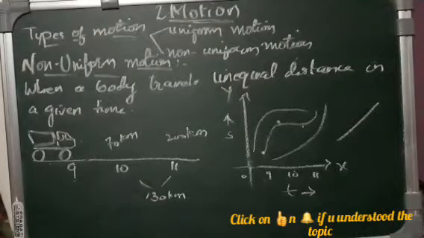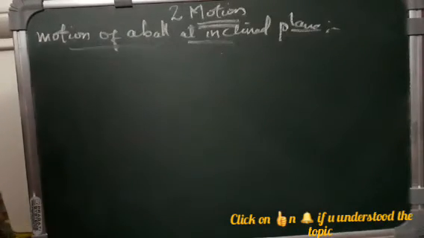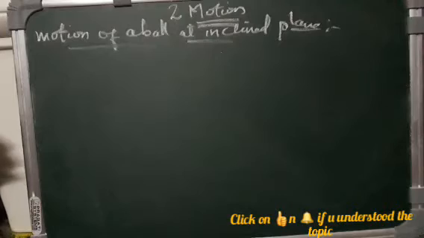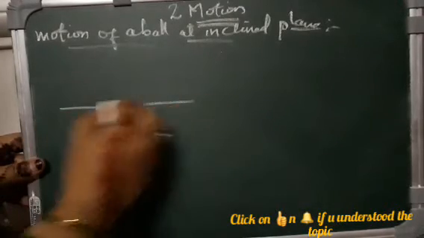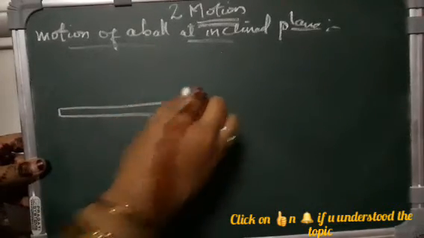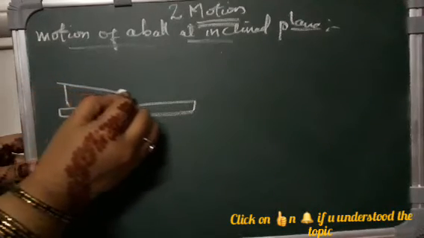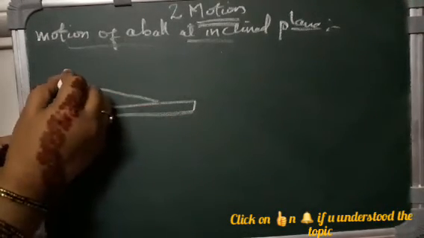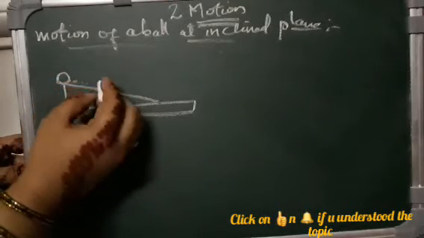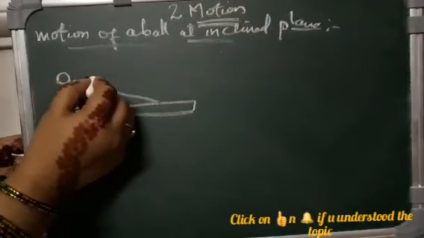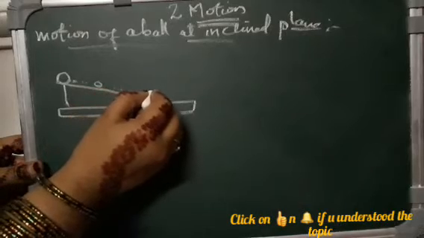We'll go with observing the motion of a ball on an inclined plane. So here what we are going to do, we are just going to take a ball. This is one inclined position. We are keeping an inclined position here. We are taking one ball and we start moving the ball. So, we just place a ball and the ball starts moving, and it will reach here.